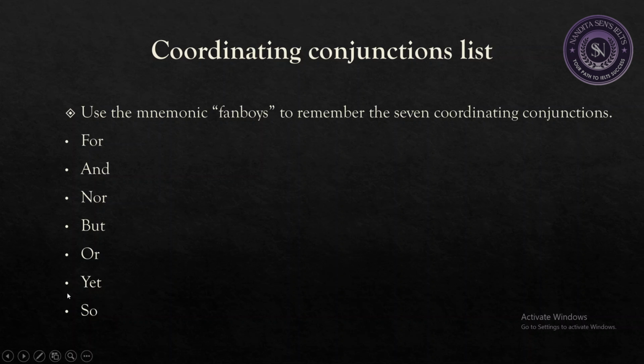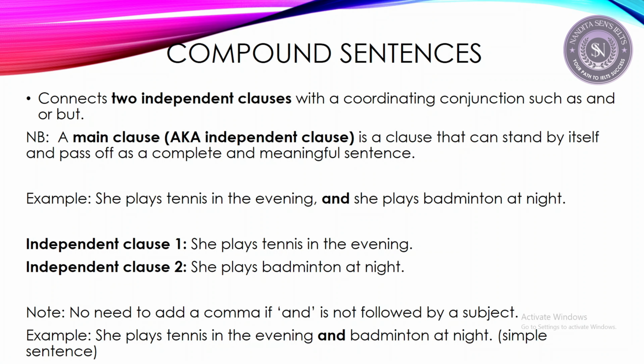So you can easily remember all 7 just by remembering the word FANBOYS. We can use the 7 FANBOYS to connect two independent clauses, two simple sentences. So we connect two simple sentences by using a coordinating conjunction.